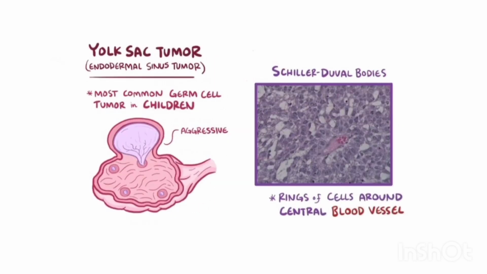The second type of germ cell tumor, known as a yolk sac tumor, is most commonly found in children. They are said to be aggressive in nature. A special feature is the presence of Schiller-Duval bodies seen under the microscope. These are nothing but the rings of cells around the central blood vessel.